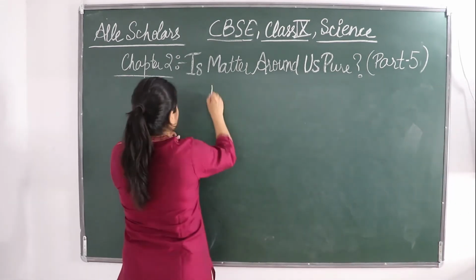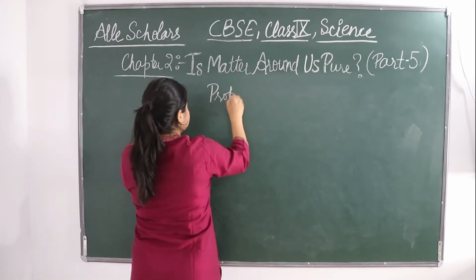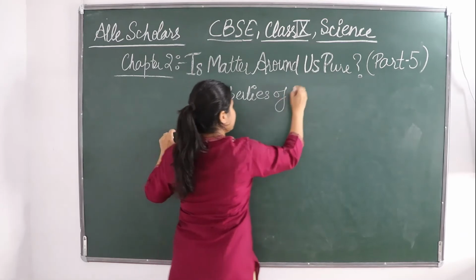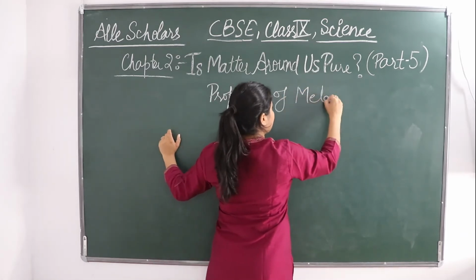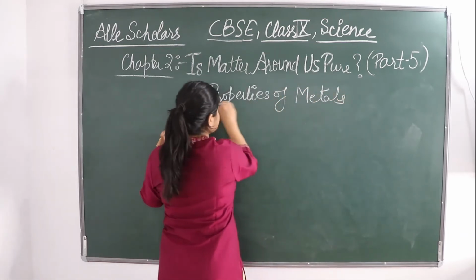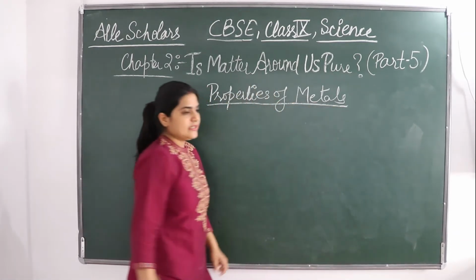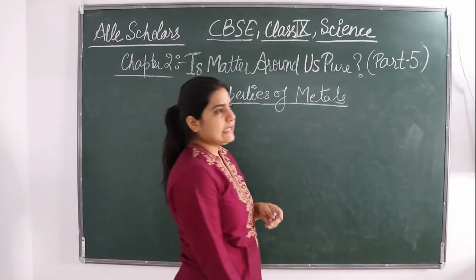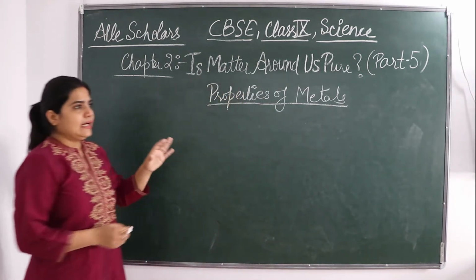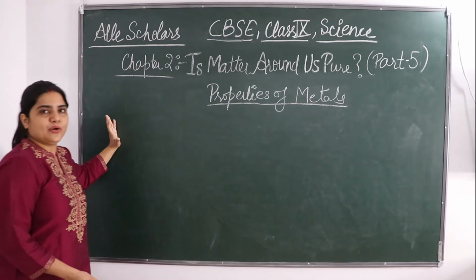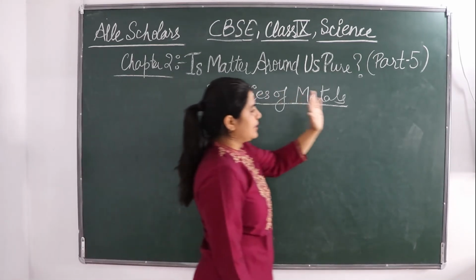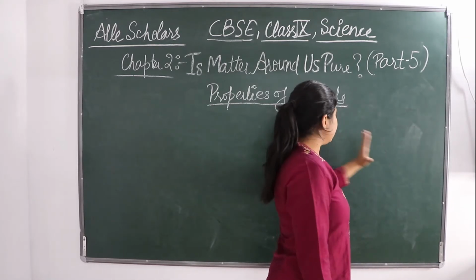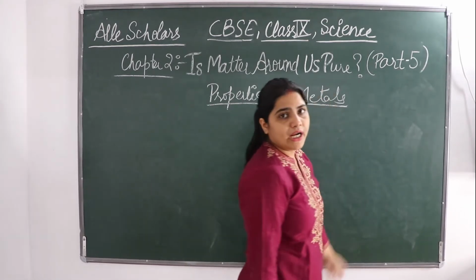Properties of metals. In class 10 you will study about the periodic table and all. There you will get to know in detail that in the periodic table the metals are on the left side, the non-metals are on the right side, and in between the metals and non-metals there is a column for metalloids.